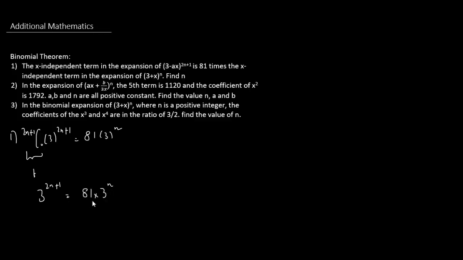Notice that 81 itself is 3 to the power of 4. So we have 3 to the power of 2n plus 1 equals 3 to the power of 4 times 3 to the power of n, which is 3 to the power of 4 plus n. So we have 4 plus n equals 2n plus 1. Therefore, n equals 3.